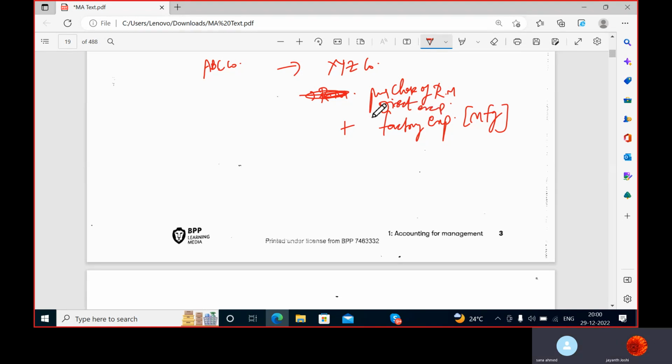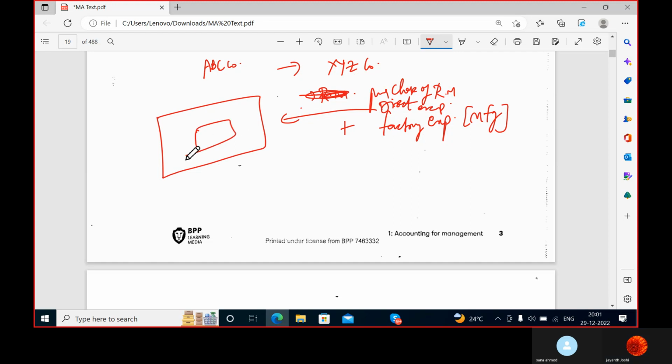Direct expenses. What do you mean by direct expenses, Fatima? Direct expenses are nothing but the expenditure which you are incurring for directly manufacturing the product. That means this is a factory. In this factory, there is a machinery. This machinery is operated by two supervisors or two laborers. So you pay wages to these two laborers.